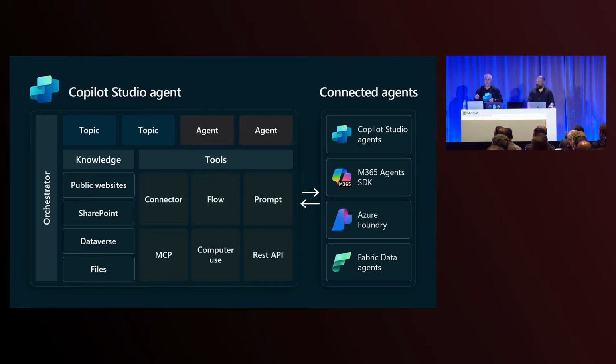But then in addition to that, we've got the ability to connect to other existing agents. Those agents might be built in Copilot Studio. They might be built with the M365 Agents SDK. They could be built with Fabric, or they could be built with Foundry. And soon we'll add support for Google A2A as well. Now, this is really incredibly useful when you've got separate agents that might be available directly to end users or are managed by different teams.